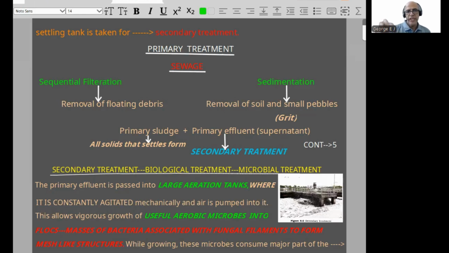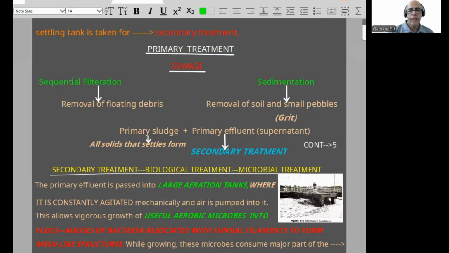Now primary effluent is the starting stage for secondary treatment. So primary effluent is passed into large aeration tanks. Big tanks will be there into which the effluent will be pumped. And this large aeration tank will be constantly agitated, so oxygen will be reaching everywhere. And mechanically, air is pumped into it. So this allows vigorous growth of useful aerobic microbes into flocks.